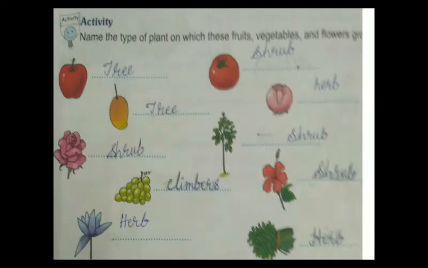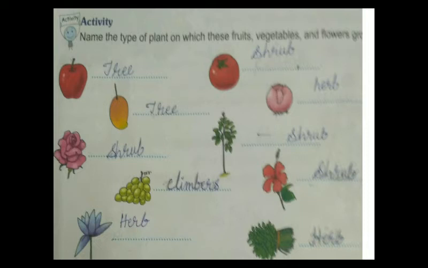There is an activity in your textbook. Let us complete it. Activity: name the type of plant on which these fruits, vegetables and flowers grow. Apple. It grows on a tree. The type of plant is tree. Tomato. The type of plant is shrub. Mango. The type of plant is tree.